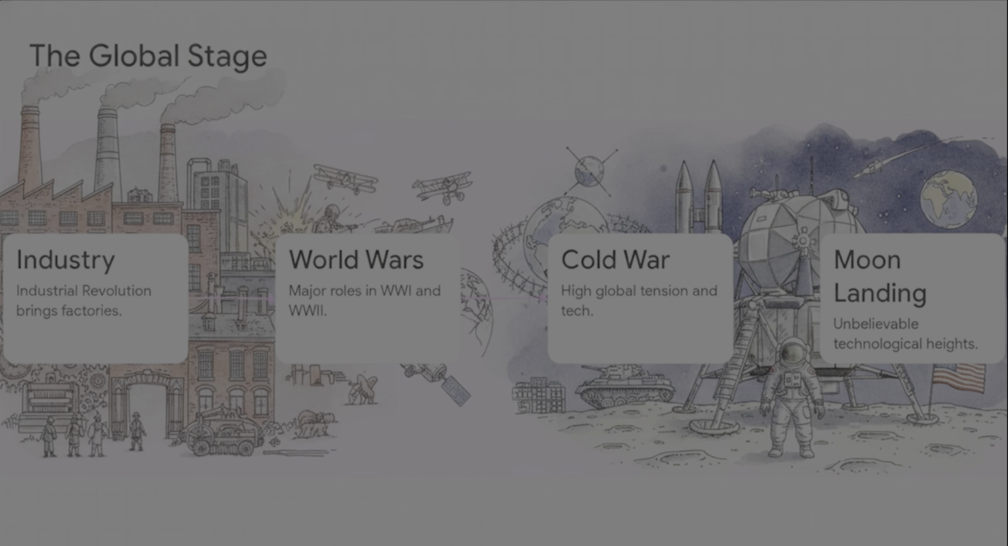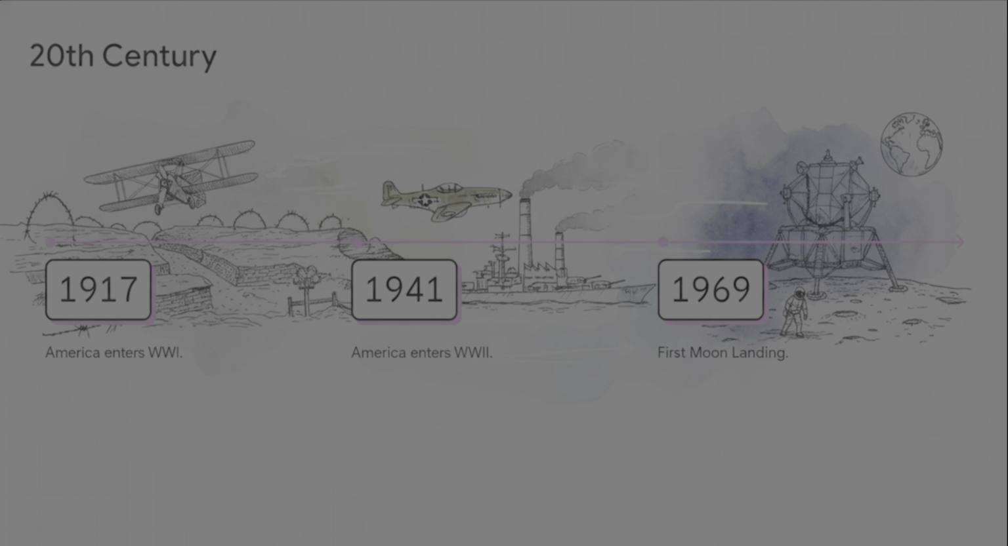So, the crucial point is that after surviving incredible internal division, the country begins to move fast. The Industrial Revolution brings massive factories and new technology. Soon after, the United States plays major roles in both world wars. The following Cold War pushes global tensions incredibly high, but it also pushes technology to unbelievable heights, literally culminating in humanity's first moon landing.